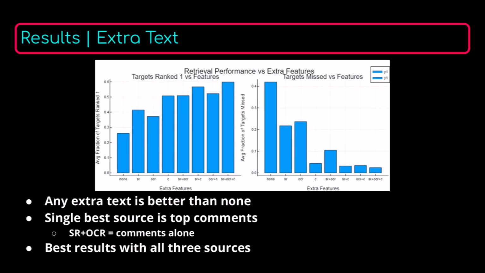Now let's take a look at how the retrieval performance was affected by the inclusion of extra text sources. The first conclusion that we draw from this chart is that any source of extra text provides better results than none. Second, if we only had to pick one, the best is actually top comments, which we didn't predict. And top comments alone are so good that speech recognition and cover photo OCR together are about equal in performance. But using all 3 extra sources provides the best results.